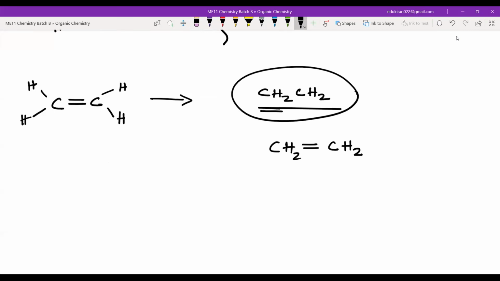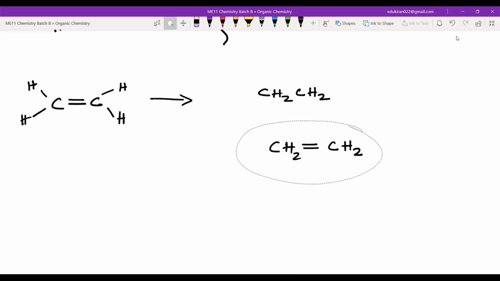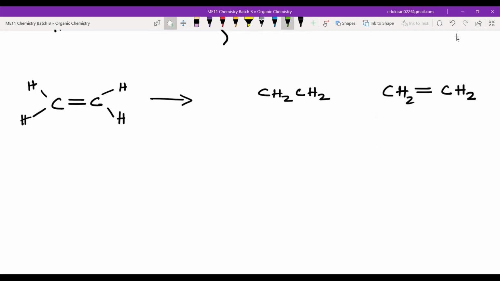When the molecule is given in condensed formula, you should be able to know that there is a double bond here. Got it, guys? You understand why I am teaching this? The reason is not that I want you to convert these structures. I want you to identify what the structure means when it is given in a formula in some questions.